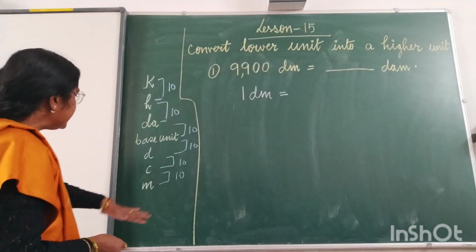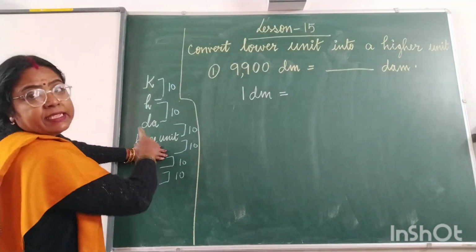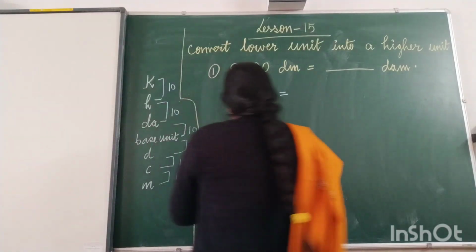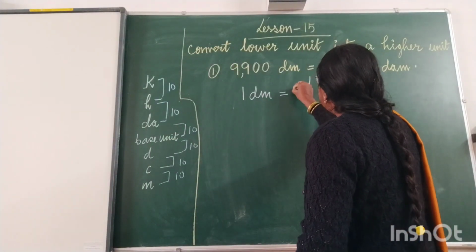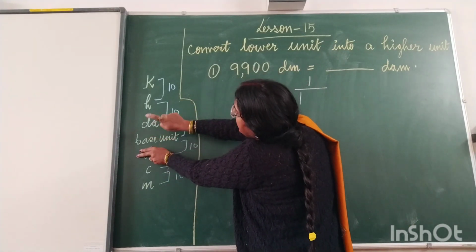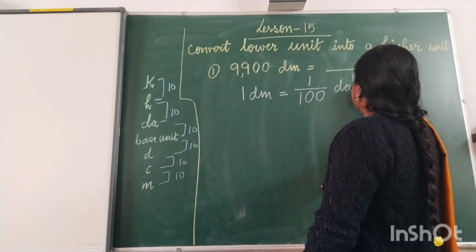Now, where is deci? Deci is here. So what is given we will write that, and as many steps we are getting up. 1, 2. So since it is division, so we will write down 1 upon, after 1, how many steps we are getting up? 1, 2. So we will put 2 0 here, and that is decameter.